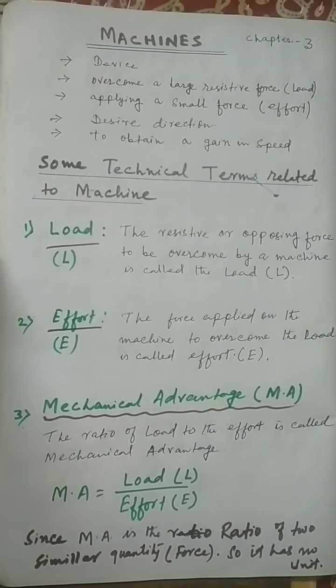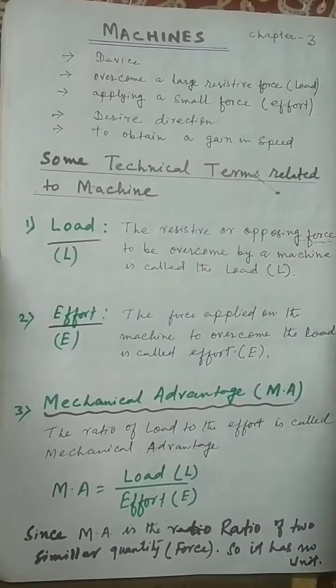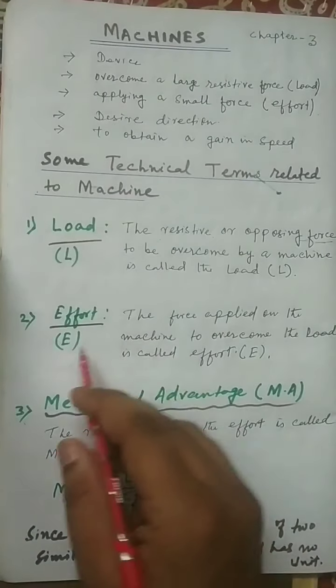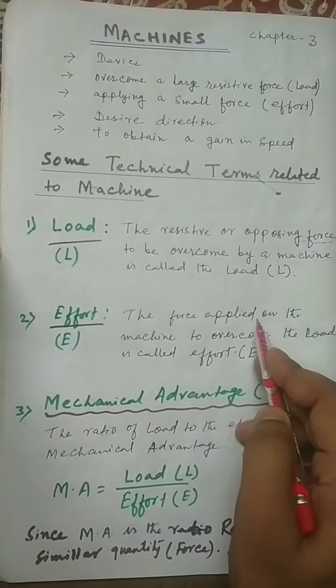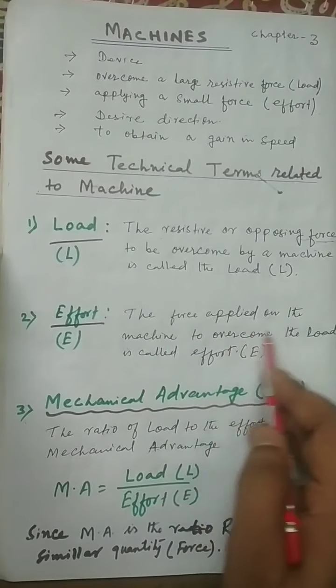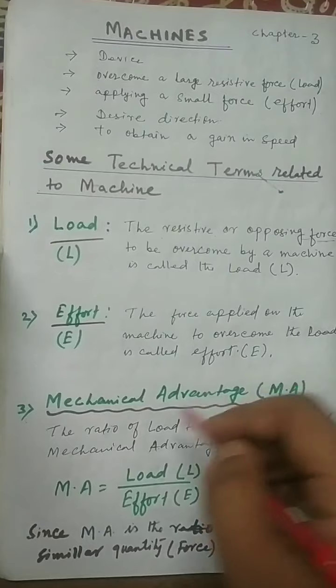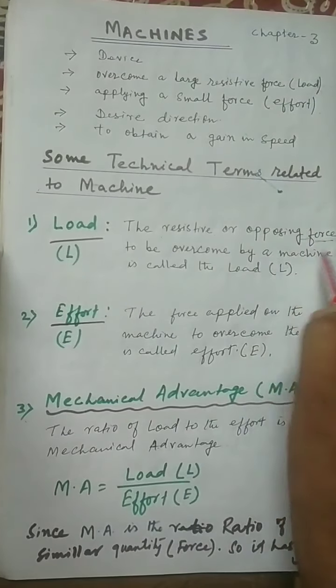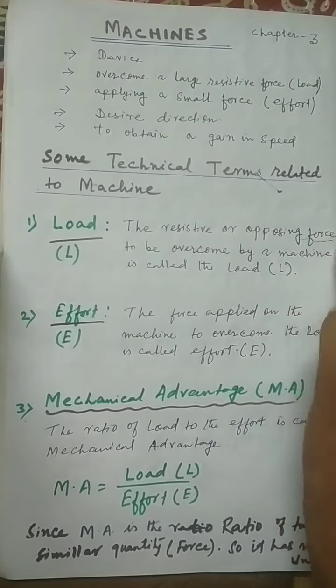Now, load: the resistive or opposing force to be overcome by a machine is called a load. Effort: the force applied on the machine to overcome the load is called effort. Look, load is an opposing force, effort is a force applied. So these two are forces.